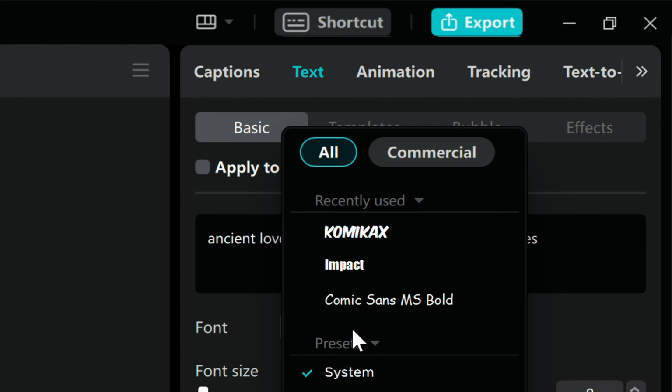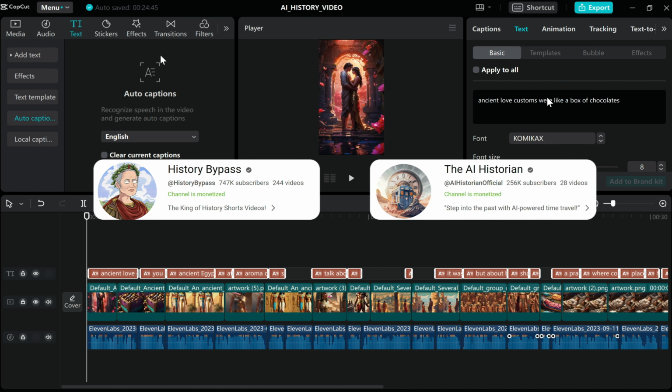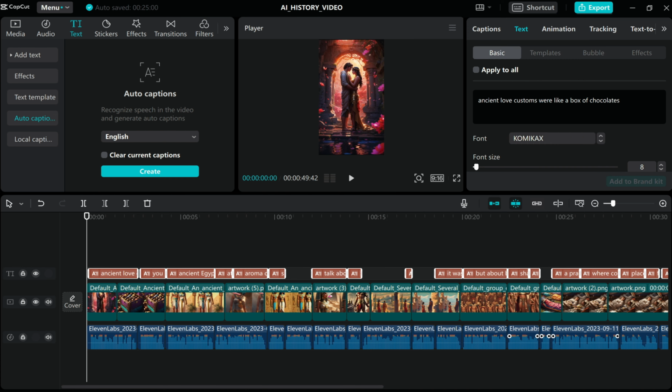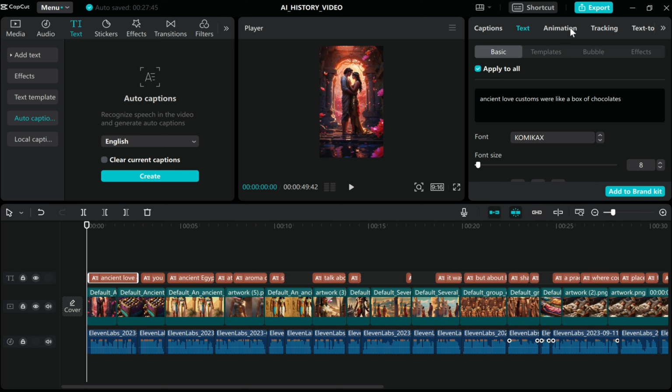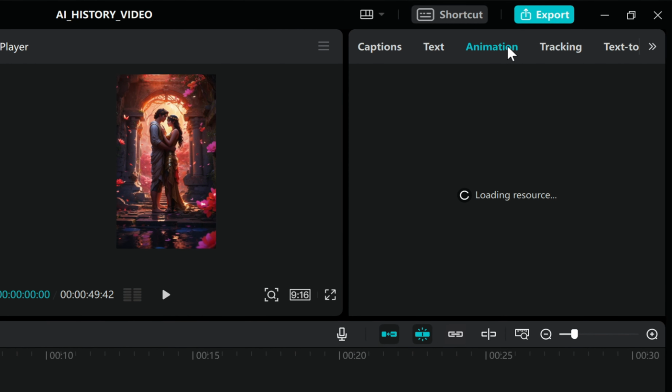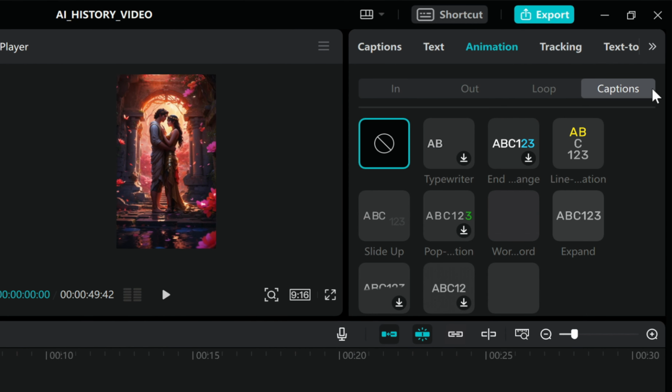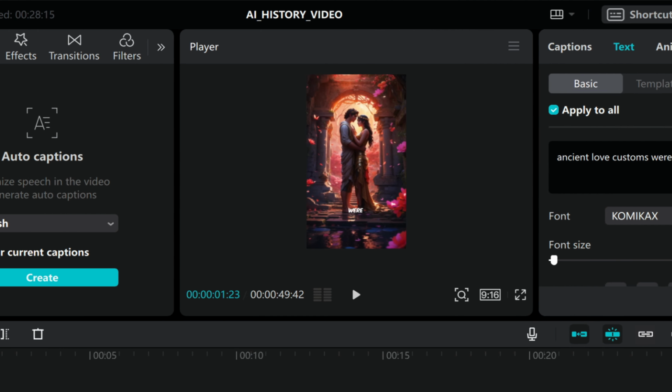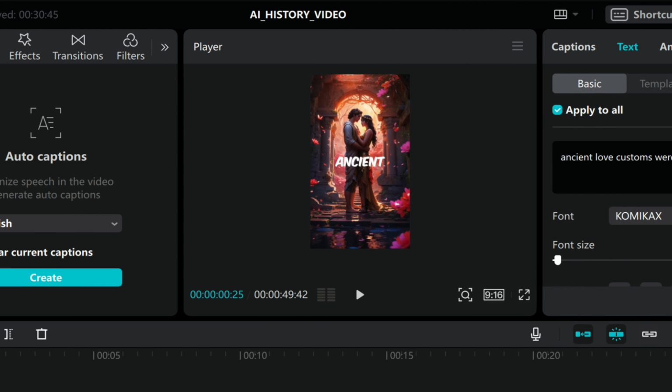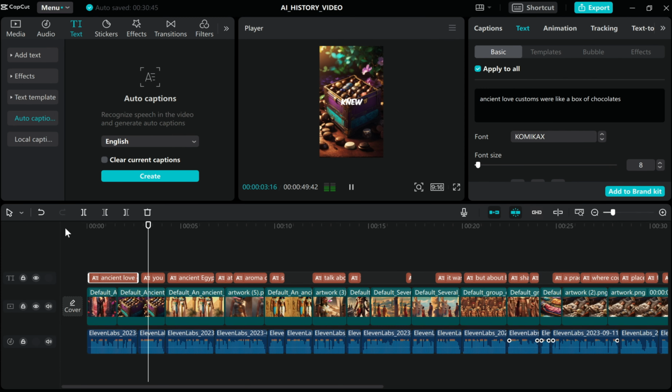Let's select our font style from here. Comic X, it's the one that works for these channels. You can download the font if you don't have it. Now to have the text pop up one by one, we'll go to animation, captions and select pop up. Just adjust the size and position of the text on the screen and give it a check.